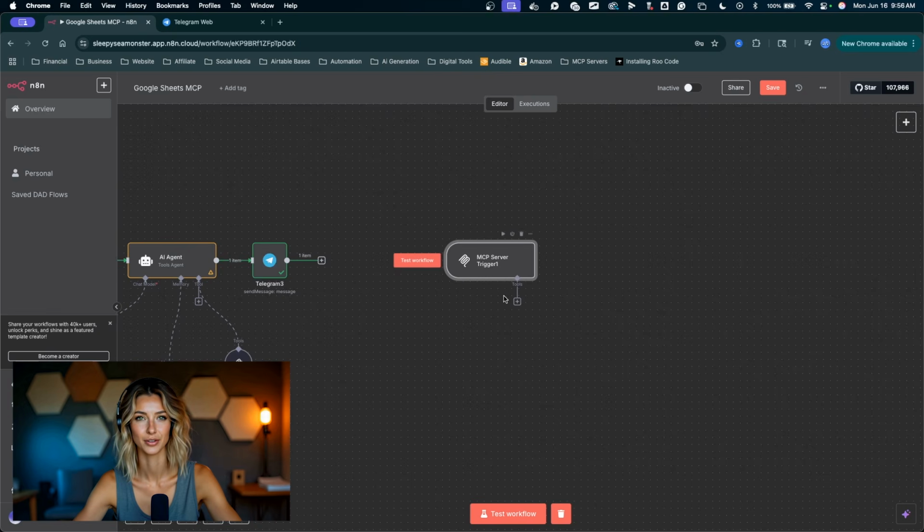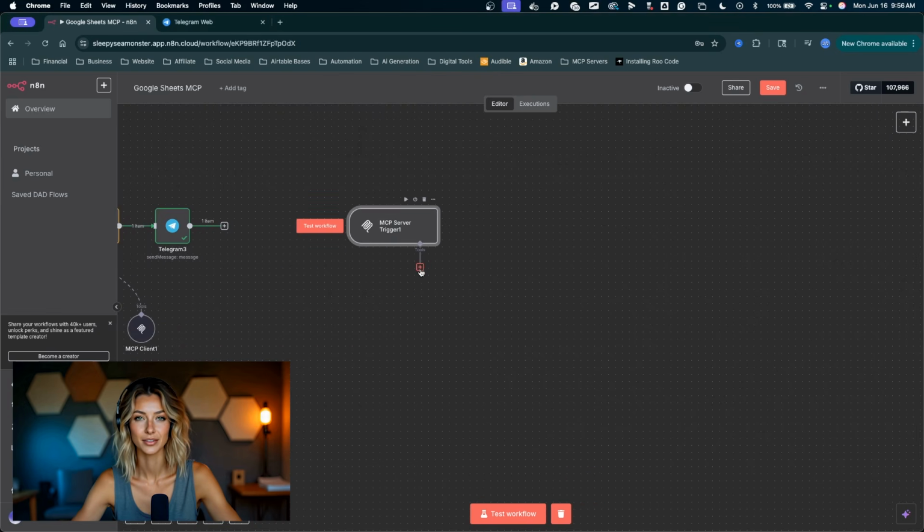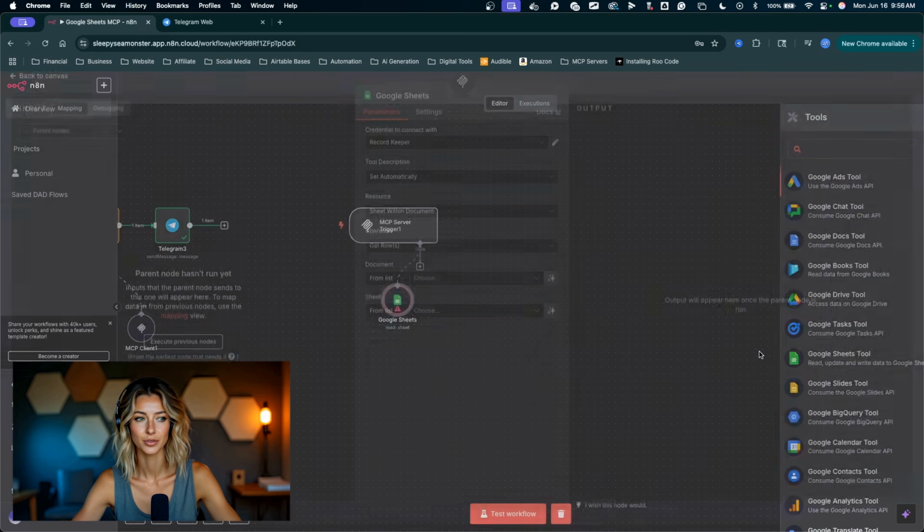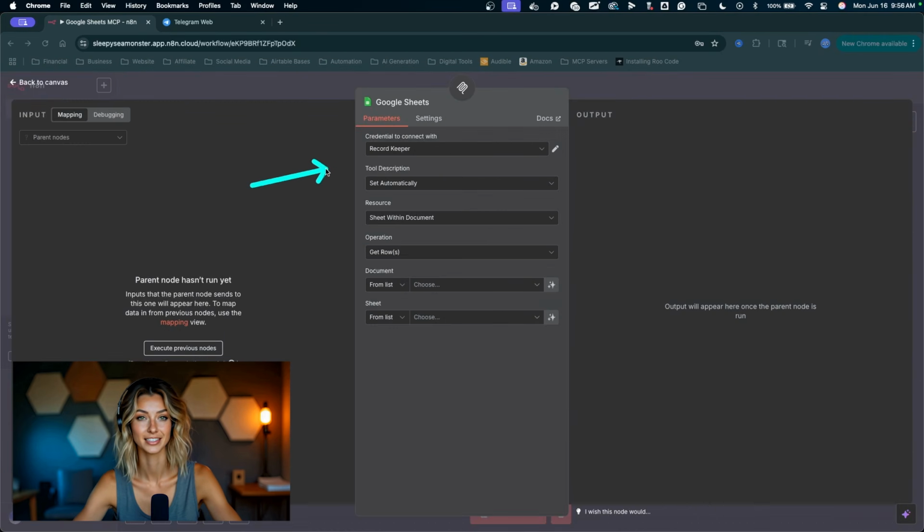Great, now we can build our server with tools we want. I'll click the plus here to create a new tool. This could be Google Sheets, find my Google Sheets tool, and I'm already connected to my correct spreadsheet. Let's go build a new spreadsheet from scratch.